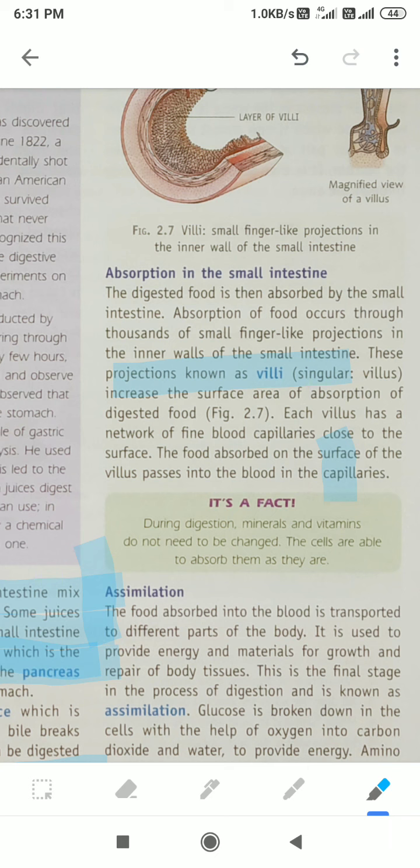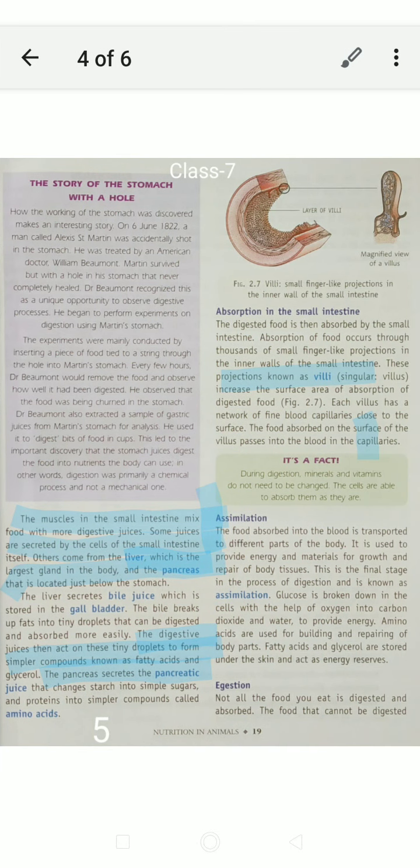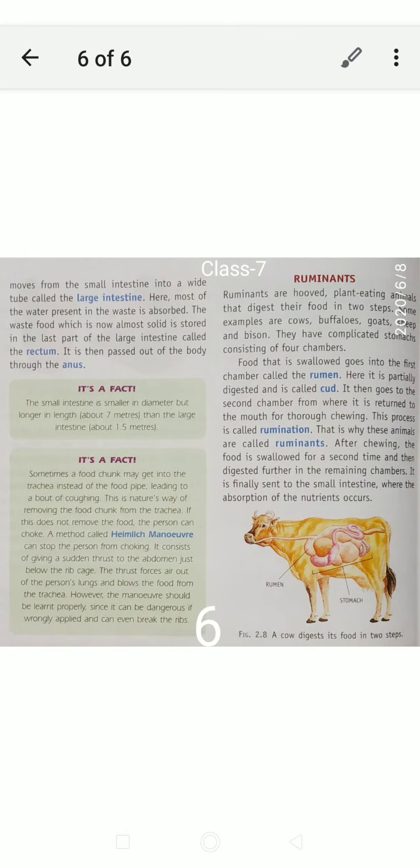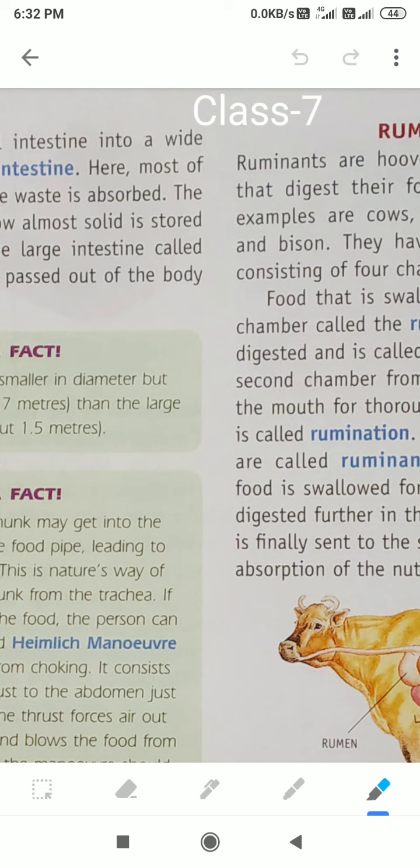So what happens after assimilation? Egestion. Whatever is absorbed in the small intestine, some food is not digested and not absorbed. It goes to the large intestine. Whatever is not absorbed in the small intestine moves to the large intestine, and what remains is called waste product.